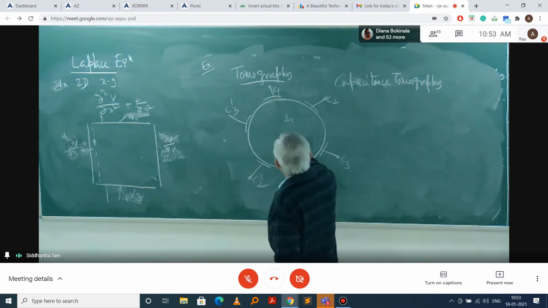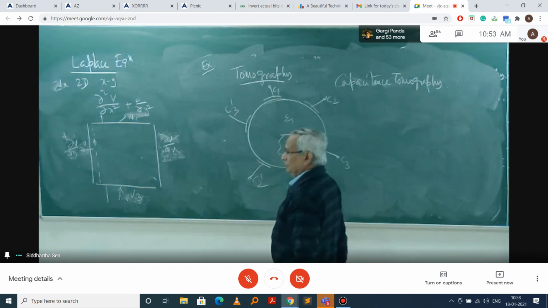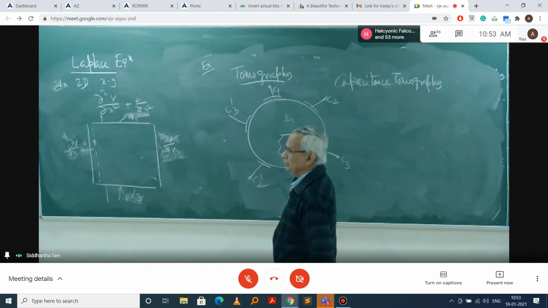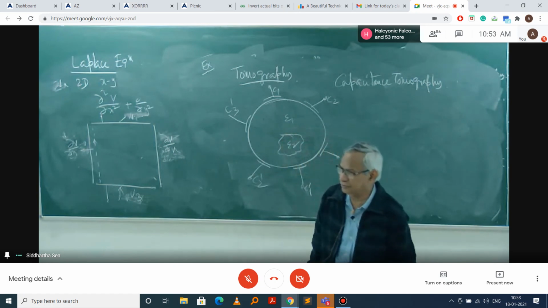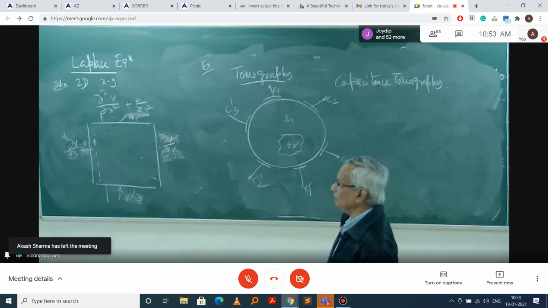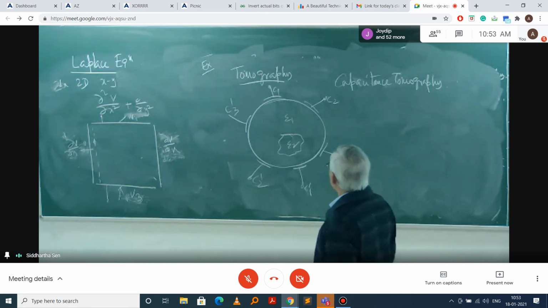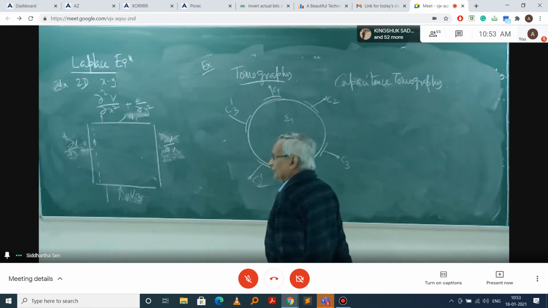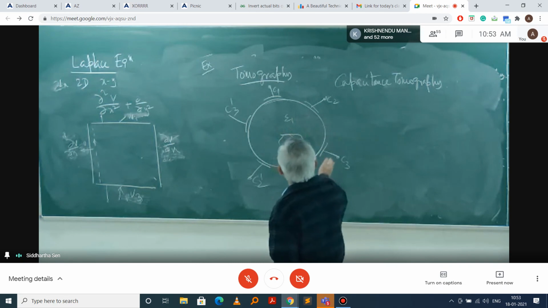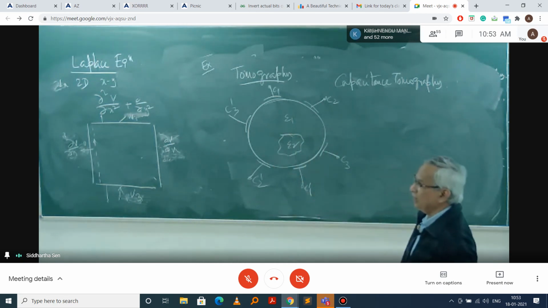Often certain bubbles come up. There was, I think, Three Mile Island, in the USA, a famous accident. In the nuclear plant, a bubble was detected, and the bubble actually changed all the heat transfer characteristics.